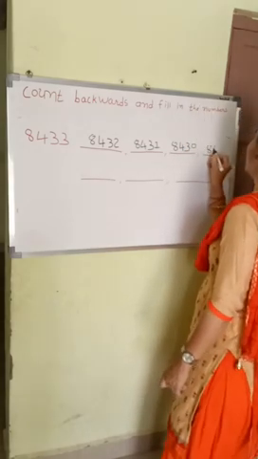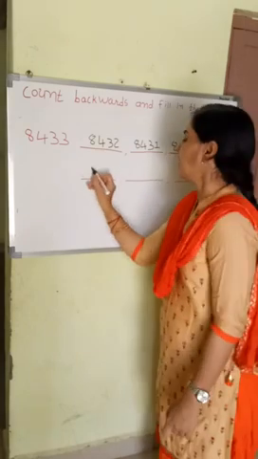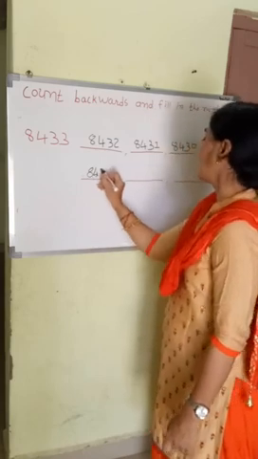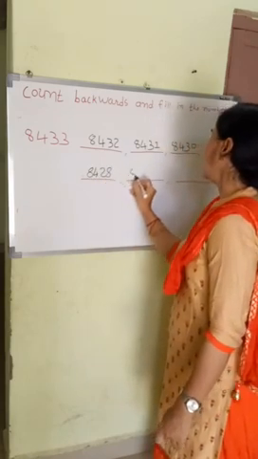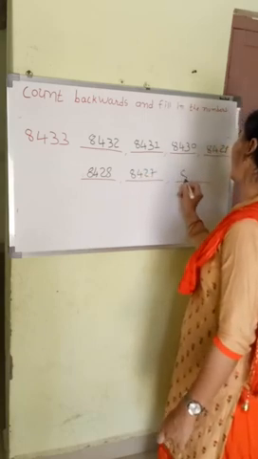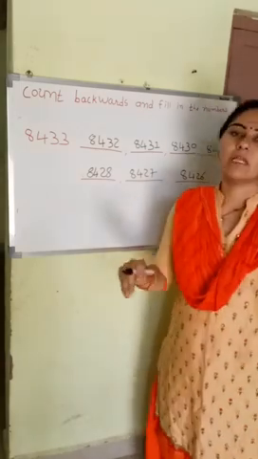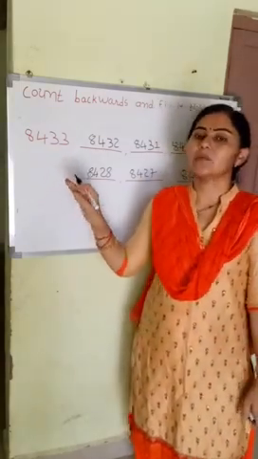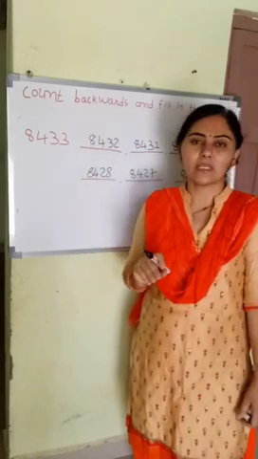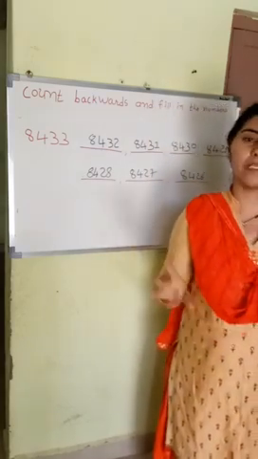Now remember, 8,429, because we write the number before, then 8,428, 8,427, 8,426. So in our online classes we completed backward counting, the first two and last two. The middle one you complete yourself as homework. So up to page 15 we completed.